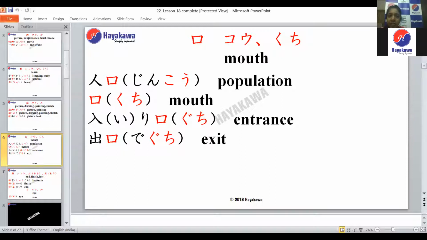You have your hairu kanji, which is to enter, with the guchi kanji coming together. The second word is deguchi. Deguchi is the exit. You have the deru kanji, which means to exit, with the guchi kanji. You can find this everywhere in Japan on the entrance and exit signs. Iriguchi, deguchi. Okay, any doubts? No, sensei.